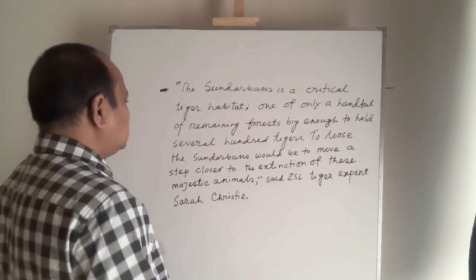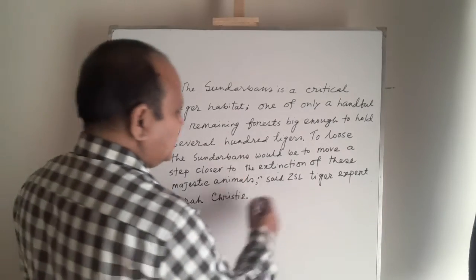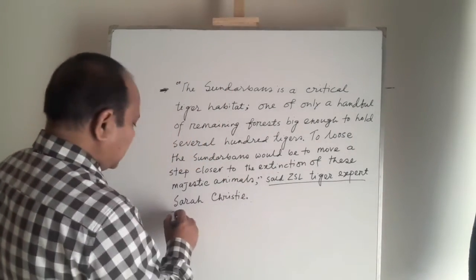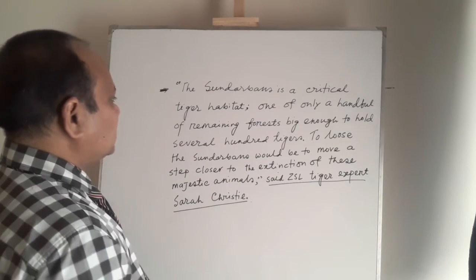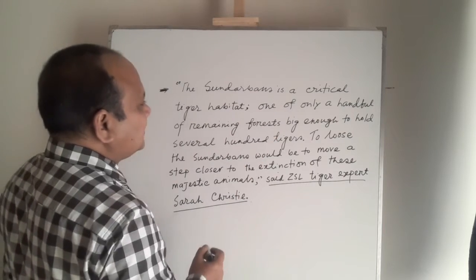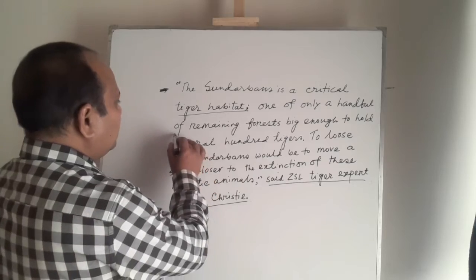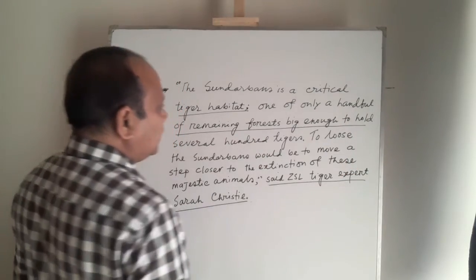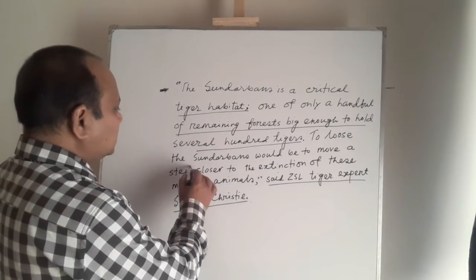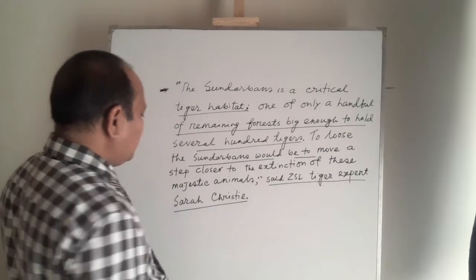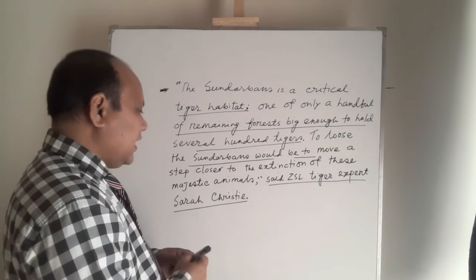My dear students, the last portion of the passage, according to tiger expert Sarah Christie, said about the majestic animal, that is tigers, the Sundarbans is a critical tiger habitat, one of only a handful of remaining forests big enough to hold several hundred tigers. So to lose the Sundarbans would be to move a step closer to the extinction of these majestic animals.